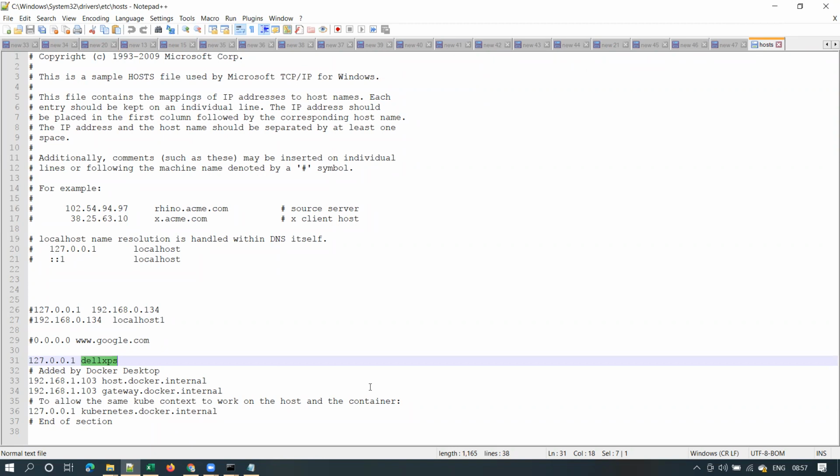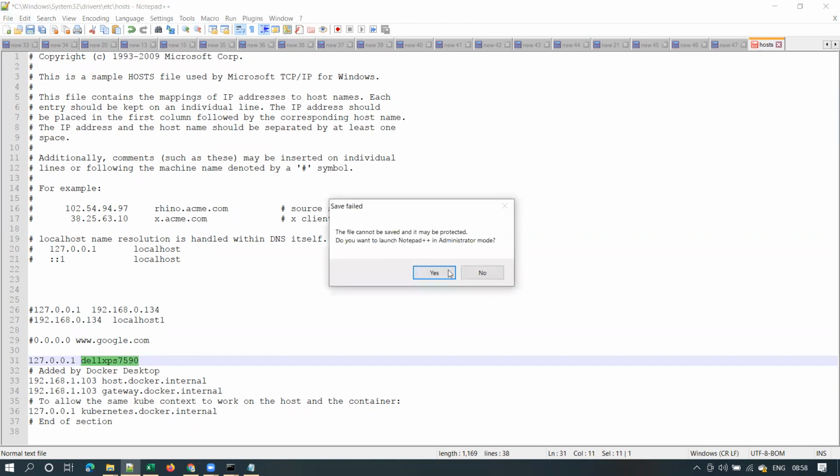Sir, one query here. Vijay? Yeah. So we will name it as and when we set up the device, or whenever we want to, we can change it. For example, let me show you something. Dell XPS. Let me name it as 7590. This is my actual model. Okay. I changed it just now and save the host file.